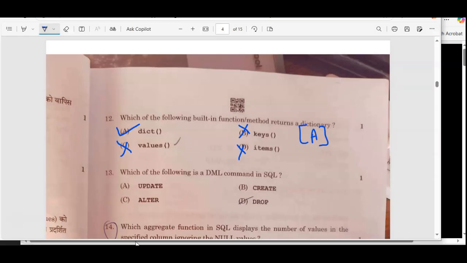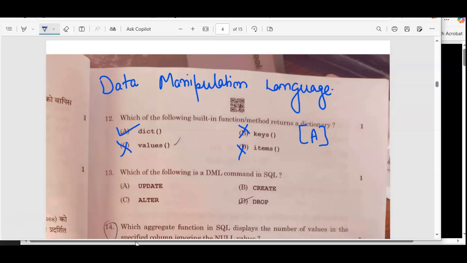Next is, which of the following is a DML command? DML command in SQL. DML is data manipulation language. Data manipulation means where the data is getting manipulated, where the data is changing. So the drop command is definitely not, because it is going to remove it. It is not going to work on the structure of it.